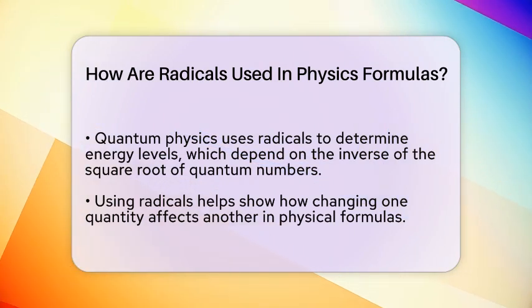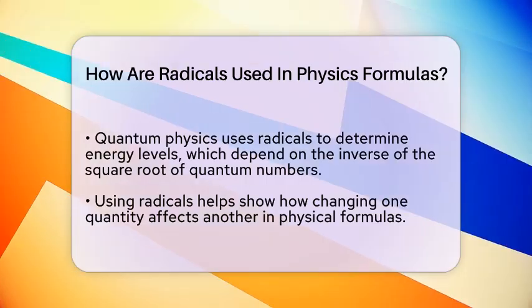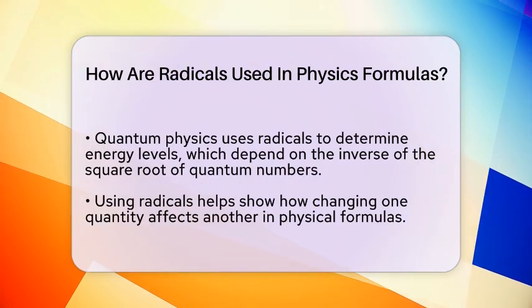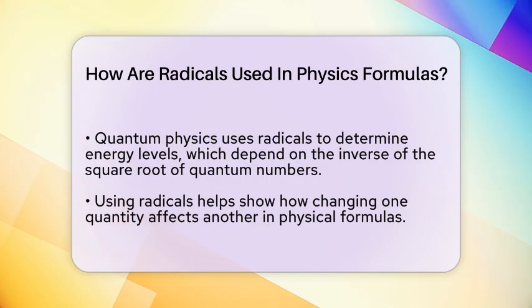Radicals also appear in more advanced physics, like quantum physics, where energy levels depend on the inverse of the square root of quantum numbers. Using radicals in physics formulas makes it easier to understand how different quantities relate to each other. They help us see how changing one thing affects another in a natural way.